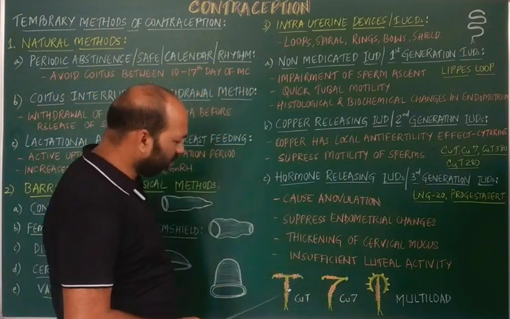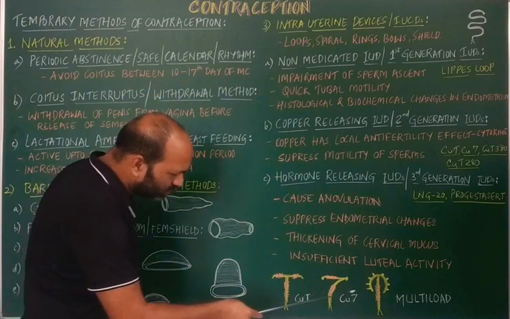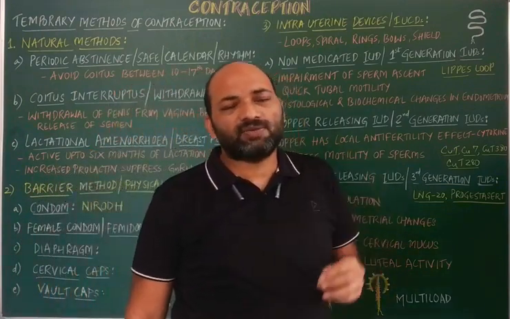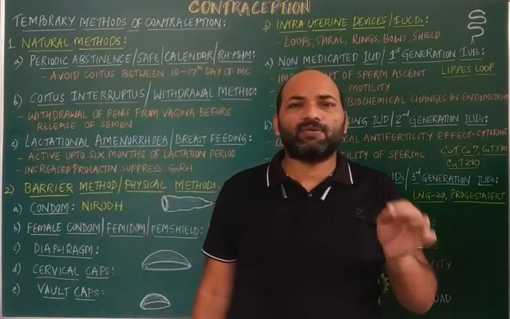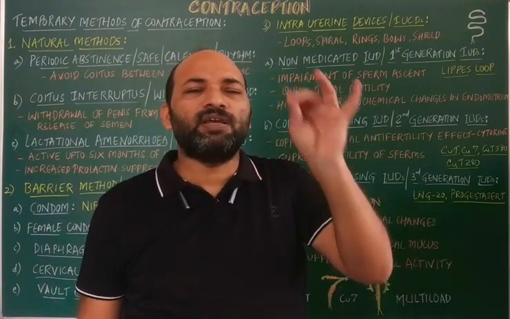There you can see the presence of copper. The copper ions are deposited over these devices, and once it is inserted into the uterus, an average of around 50 micrograms of copper ions is released daily, continuously.